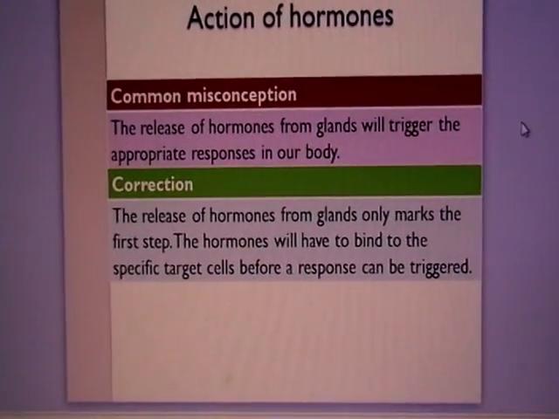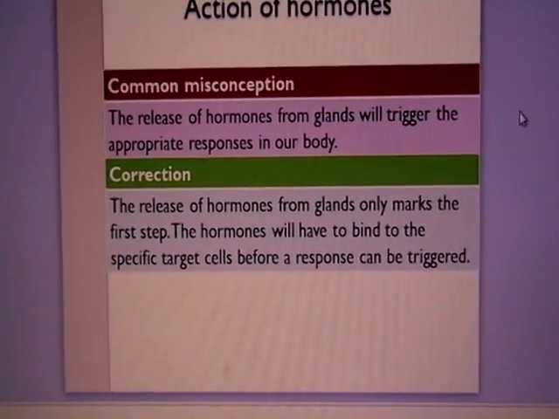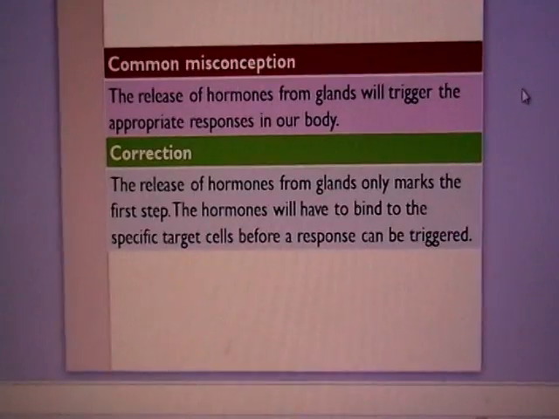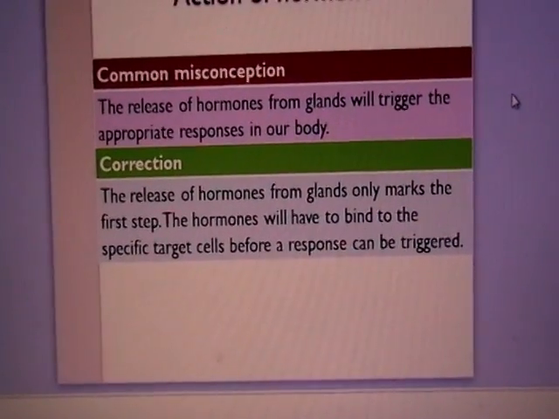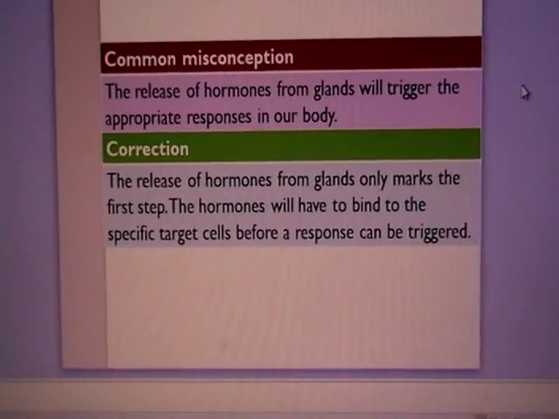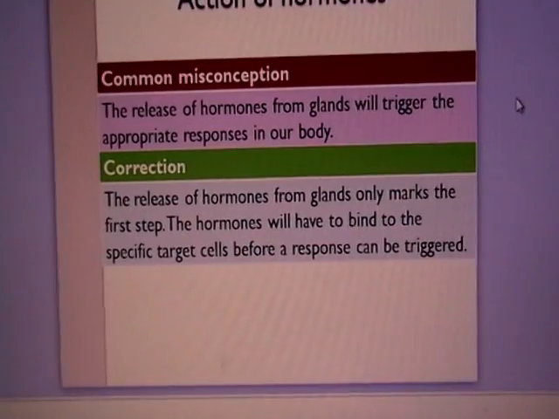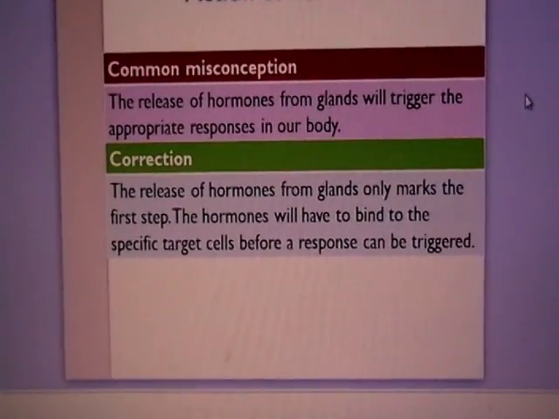Alright, one of the common misconceptions is this: the release of hormone from glands will trigger appropriate responses in our body. This is not exactly right, because the release of hormones from gland only marks the first step. The hormone will then have to bind to the specific target cells before a response can be triggered. So it's not just the release of hormones that will cause the various effects in our body. The hormone still has to bind to the receptor.